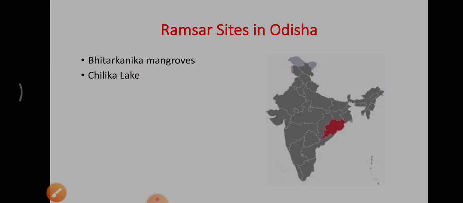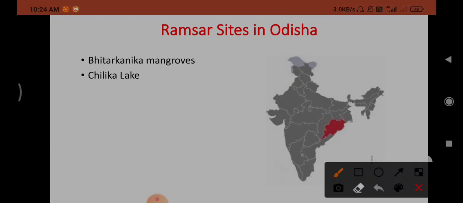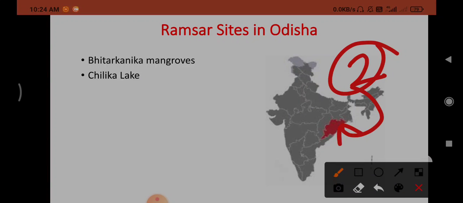Next, Ramsar sites in Odisha. So how many Ramsar sites are there? 2 sites are there in Odisha. So the Chief Minister of Odisha, Naveen Patnaik.